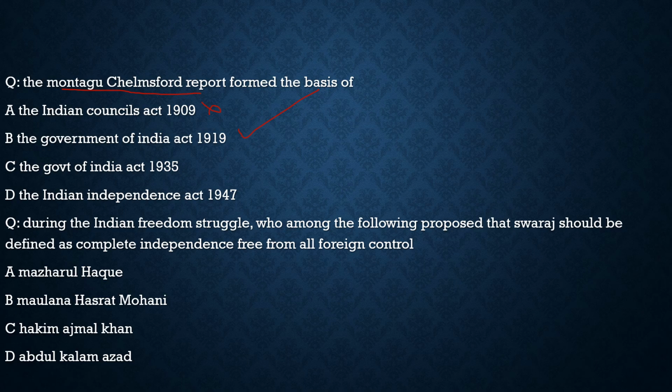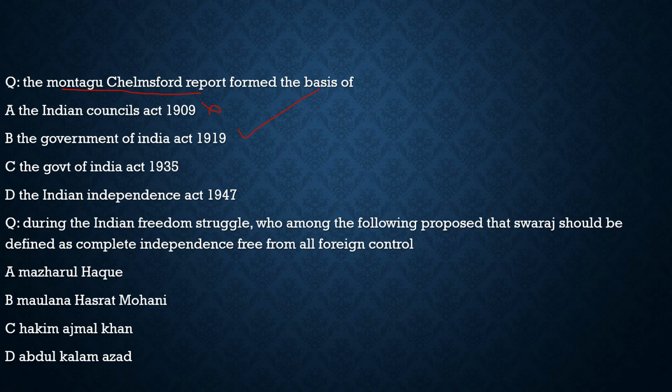They are repeating the topics. They are just changing the words. If you know the Government of India Act 1919, you would definitely solve this question. We have discussed many questions with respect to the Government of India Act 1919 and the Montague-Chelmsford report, and UPSC has asked many questions with respect to it.